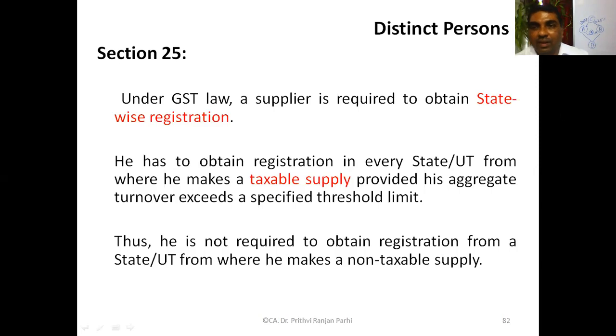Okay, and under GST law, you may not be knowing at this stage, you will be knowing subsequently when you will be learning the registration chapter. The supplier is required to obtain state-wise registration. For every state, separate registrations may be required. He has to obtain registration for every state or union territory where he makes taxable supply, provided his aggregate turnover exceeds the threshold limit. State-wise limits are different. For most of the states it is 40 lakh. If it exceeds, then he has to obtain a state-wise registration number.